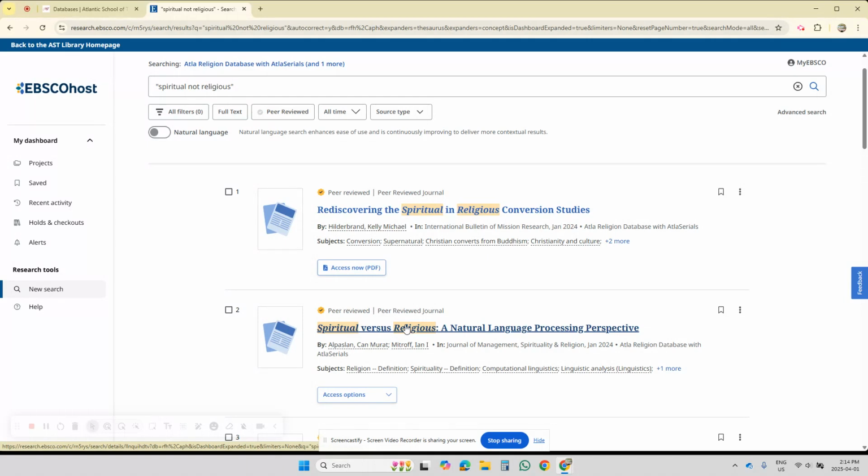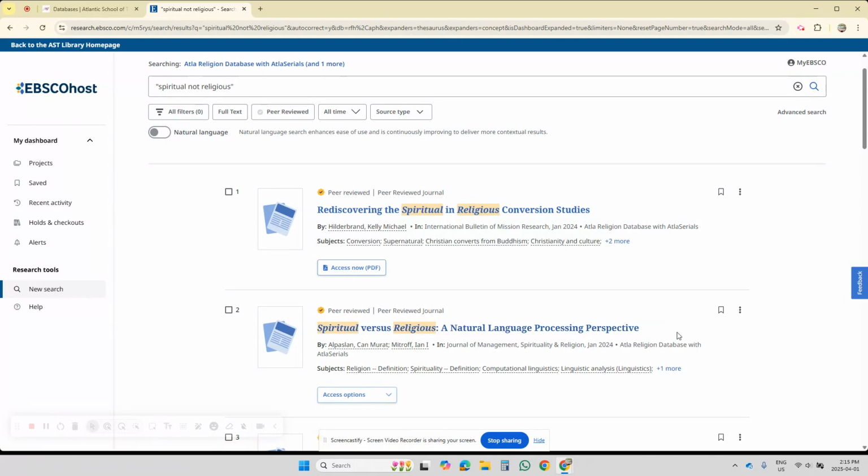So I recommend that students, be liberal when you decide what articles or what search results you want to keep. It doesn't cost you anything to save articles that sound promising but might not be exactly about what it is you're trying to find, but it may be related in a peripheral way. So be liberal. So this is worth saving.